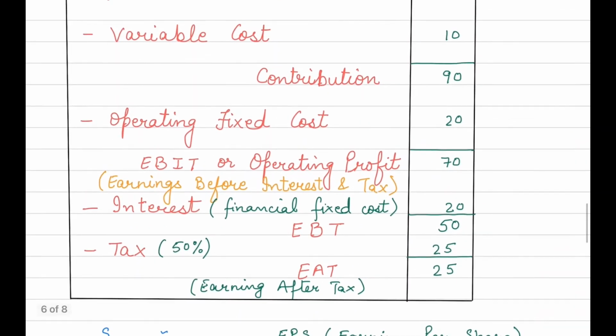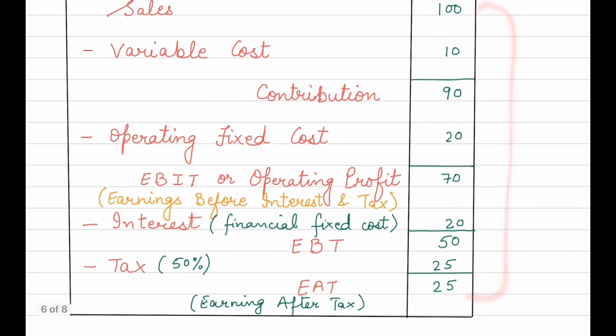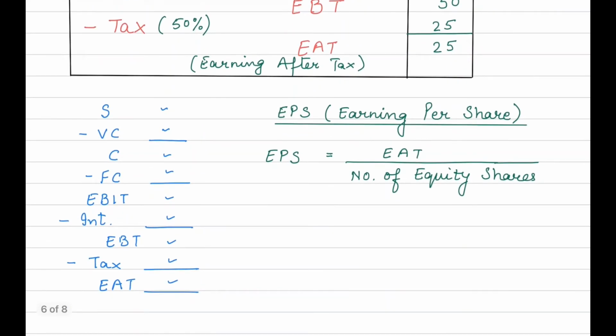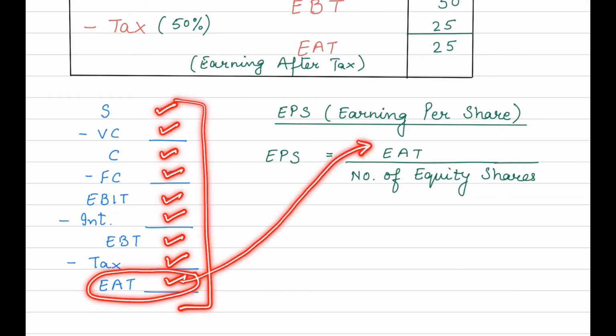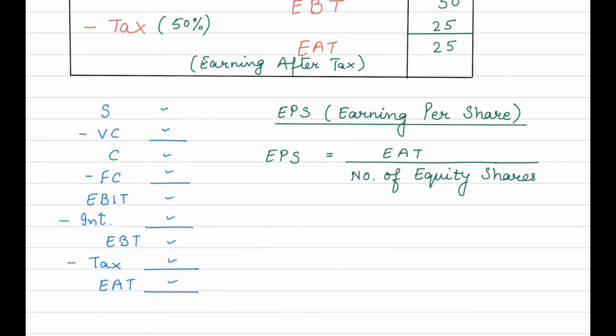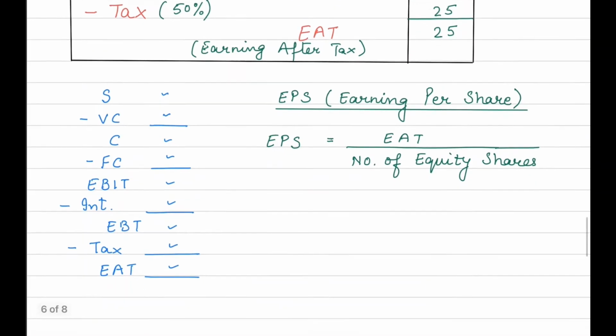Now the calculation which was mentioned here, I have just mentioned again in a nutshell. You can see from the sales, subtract variable cost, you will get contribution, then minus operating fixed cost, you will get EBIT, then you subtract interest, you will get EBT, and then you subtract tax, you will get EAT. So ultimately our objective is to find out EAT so that we can calculate EPS, that is earning per share. Now let's take a numerical example to understand this.